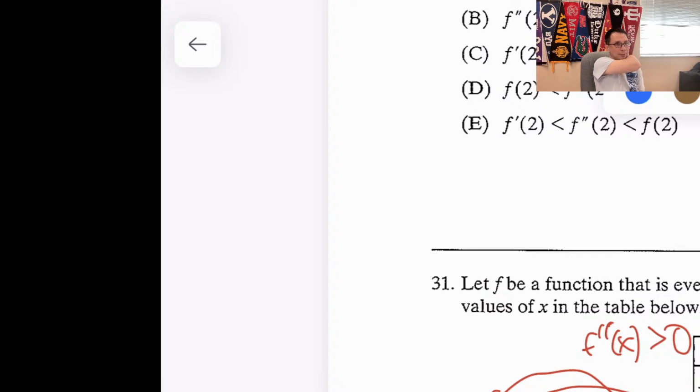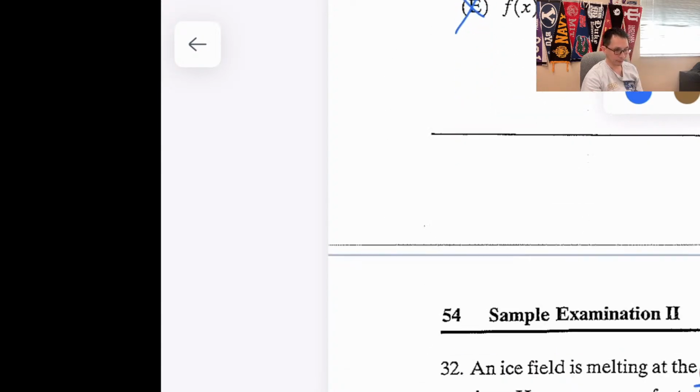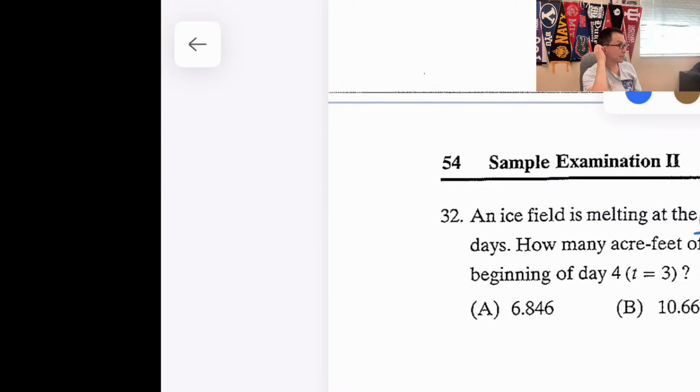I can estimate what it looks like, but I cannot graph it. There are so many things that can happen between negative 10 and negative 5.